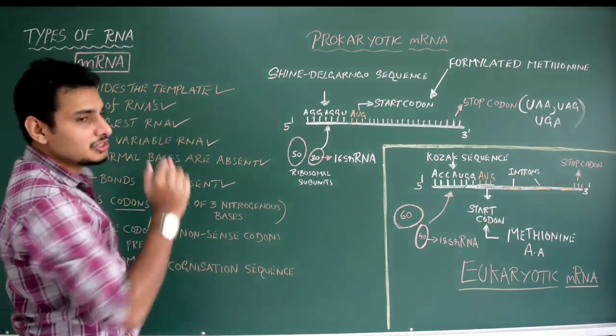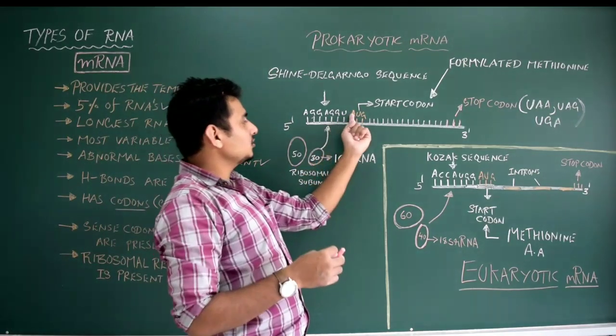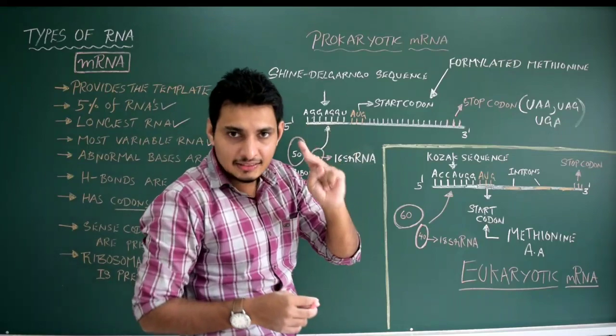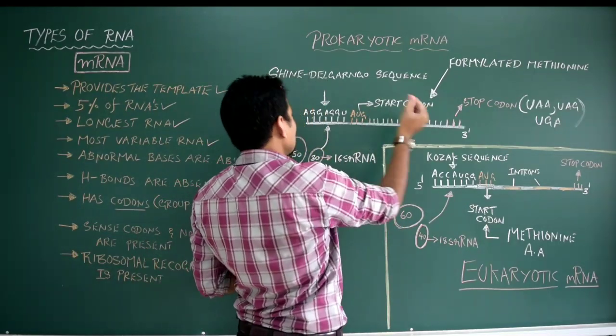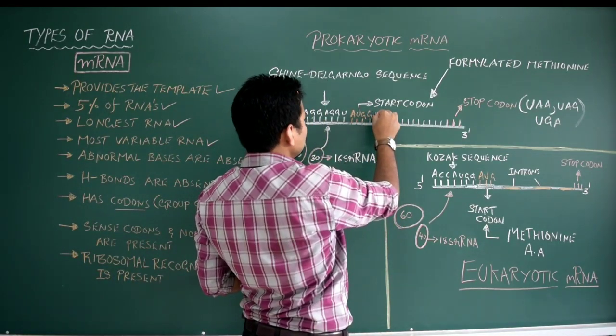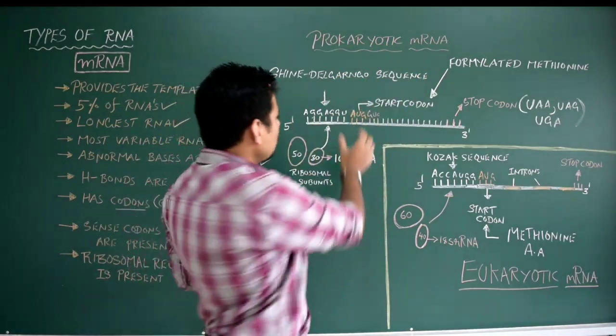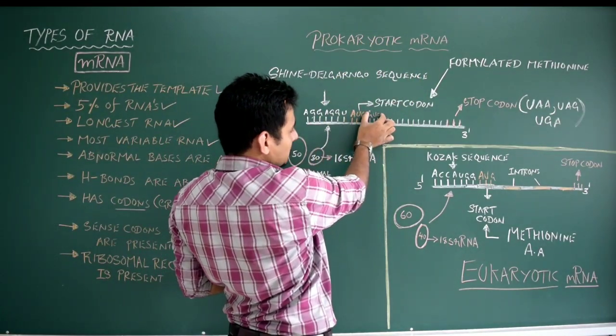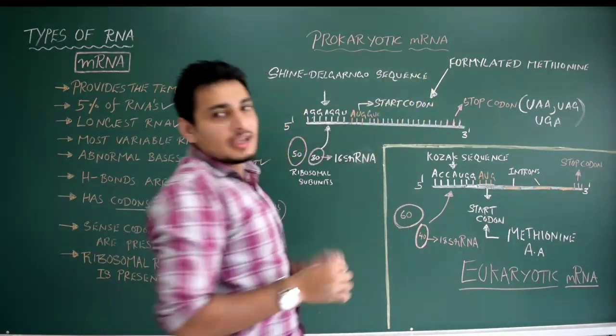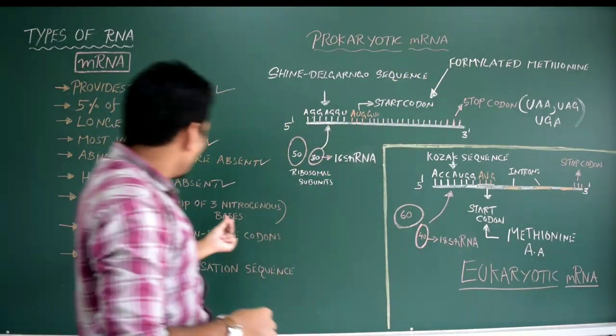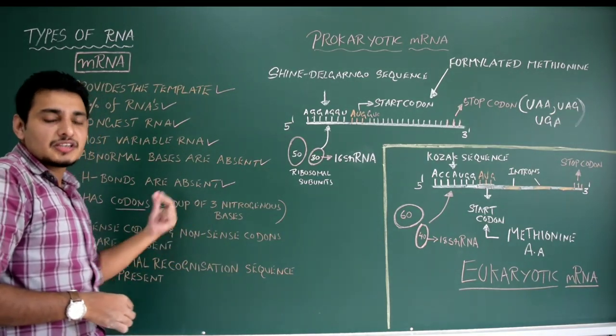Group of 3 nitrogenous bases. AUG. Group of 3 nitrogenous bases. Again, you see something like GUG, like throughout you could see that. So now you have to consider only 3 nitrogenous bases. Each group of 3 nitrogenous bases is called a codon.